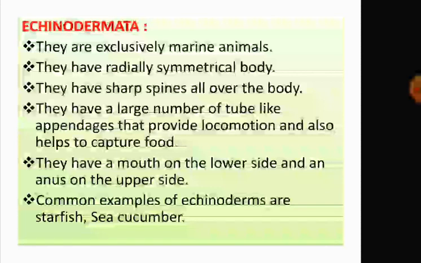They have a large number of tube-like appendages, and these are also called tube feet. This tube feet provide locomotion, or help them to move and to capture food. So, echinoderms are exclusively marine animals. They have sharp spines all over their body. They have many tube-like appendages called tube feet that help them to move, that means provide locomotion and help to capture food.